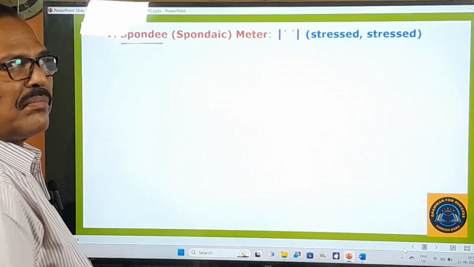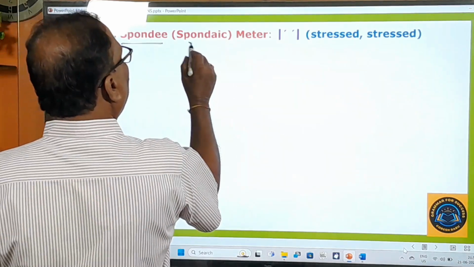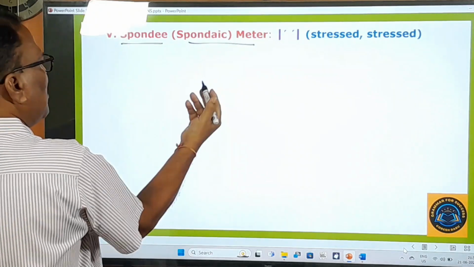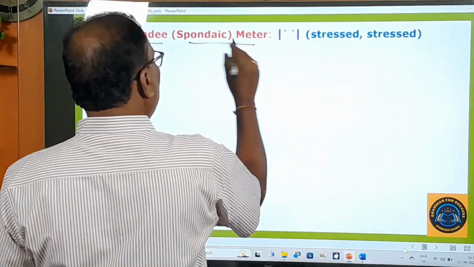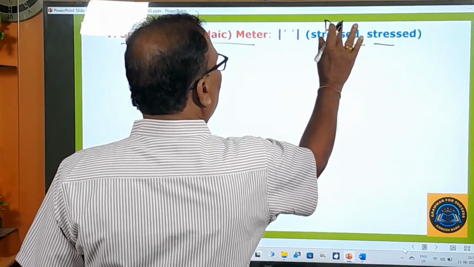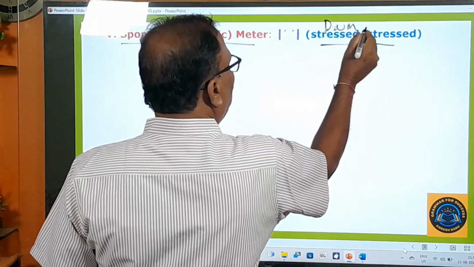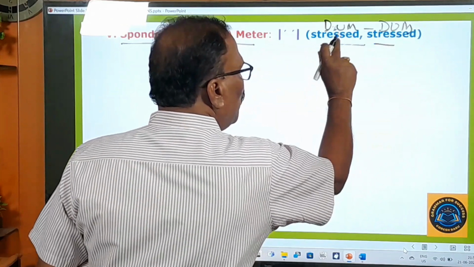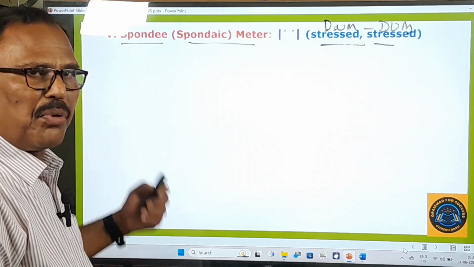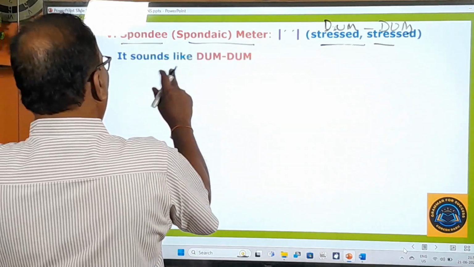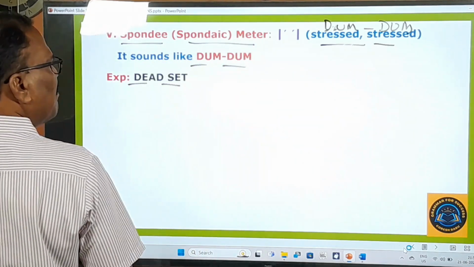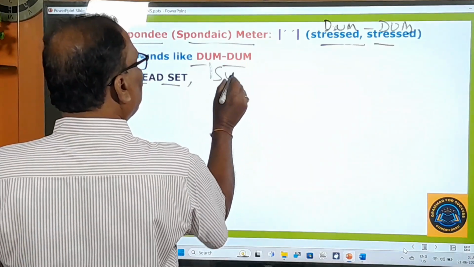Spondee. You can also call it Spondaic meter. Spondee or Spondaic meter. And how is that Spondaic meter written? What will be there in the Spondaic meter? 2 stressed syllables. Dhum, dhum. That is the sound it makes when you read that poetic line. Okay, here you pay attention. It sounds like dhum dhum. Already I have told you there. And here, what is that? Dead set. Sunshine.